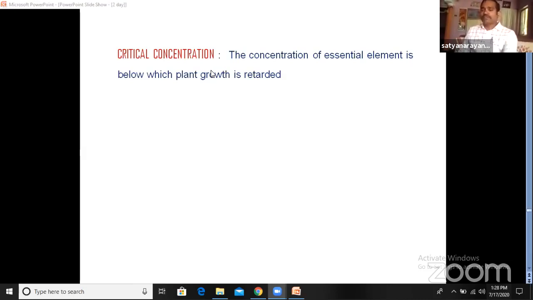If it is not absorbed, what will happen? We can see certain deficiency symptoms.